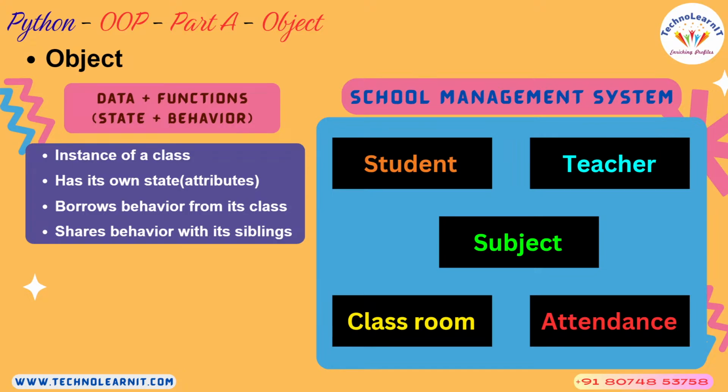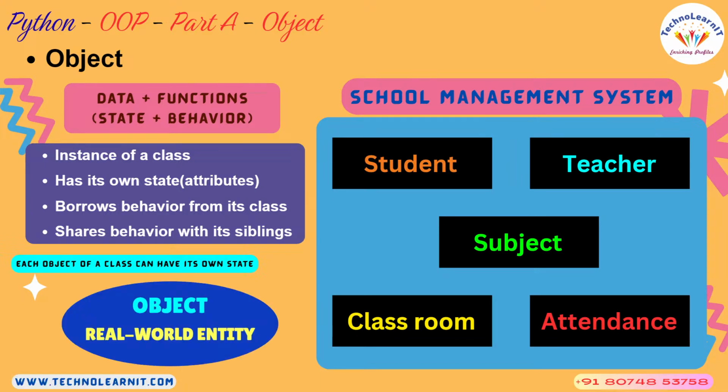When I say behavior, that behavior or the operations are one and the same. So you can control the behavior of that object by making calls to these methods. All those things we will cover in detail. So each object of a class can have its own state. Again, what is a state? I'll give you some examples on the last slide on this.